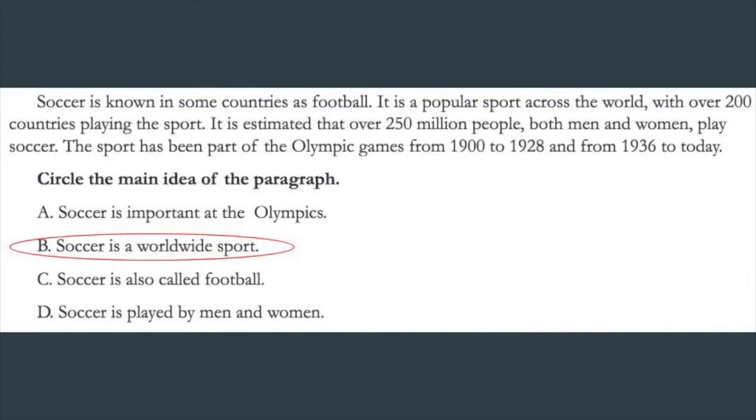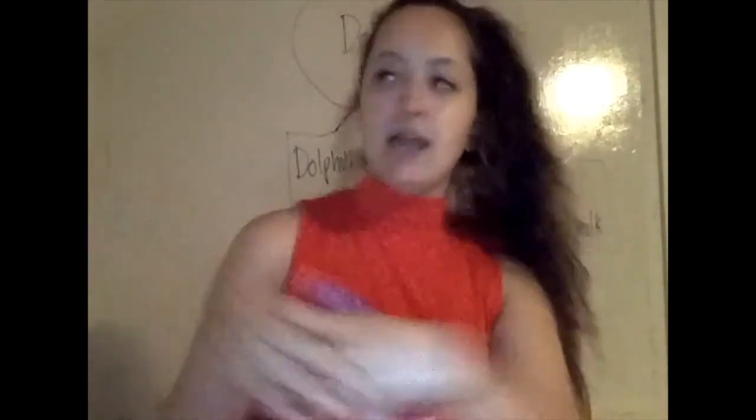Cool if you did. Also cool if you didn't, because we're going to learn why. So, again, we're thinking about not too specific and not too vague. Not too much information, but not too little, right? So, B is what gives us the perfect amount of information about the paragraph.